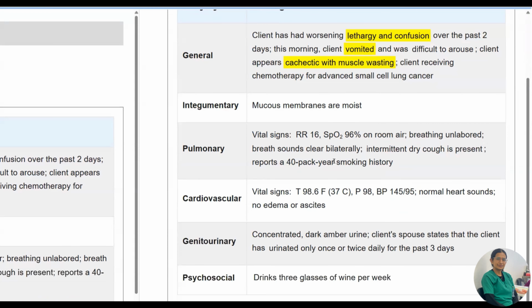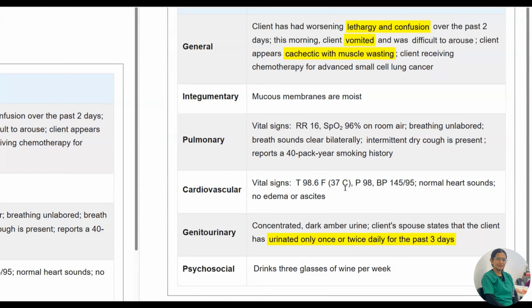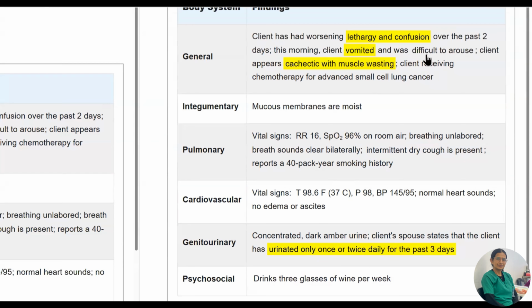In pulmonary vital signs, respiration rate is 16, no need to worry about it. SpO2 is also within normal limits. The breathing is unlabored, breath sounds are clear, and intermittent dry cough is present, but breath sounds are clear and there is a 40 pack year smoking history. So due to smoking, an intermittent dry cough may be present, so no need to worry about it. In the vital signs, the patient has increased blood pressure, that is also a worry, and normal heart sounds, no edema, no ascites, that is normal.